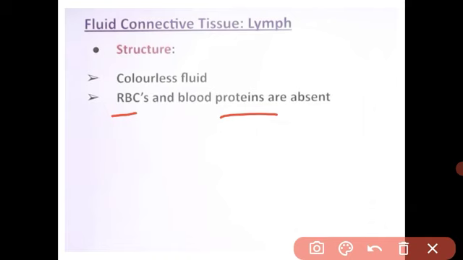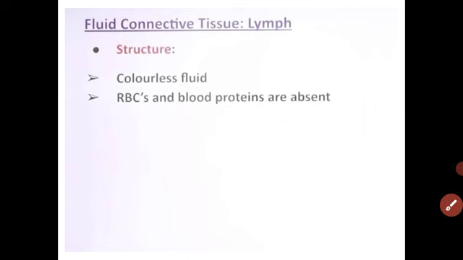And the main function of lymph is protecting the body against infection. It is the middleman between the tissue and blood. In higher classes you have to study the lymph in detail. At this level you have to keep in your mind what lymph is. Lymph is colorless fluid है, उसमें blood cell absent होते हैं. Large protein molecules are also absent. Lymph flows in the lymph vessels in between the tissues, and lymph brings CO2 and waste from the tissue to the blood, and transports nutrients, oxygen and hormones from blood to the tissue.